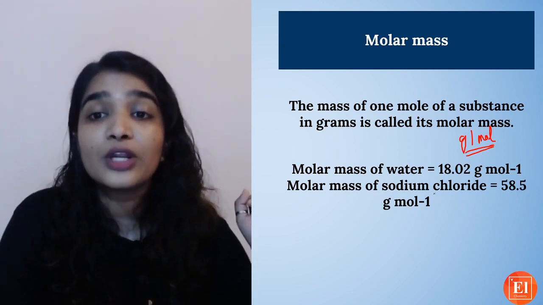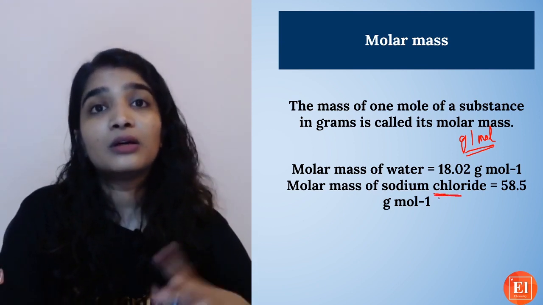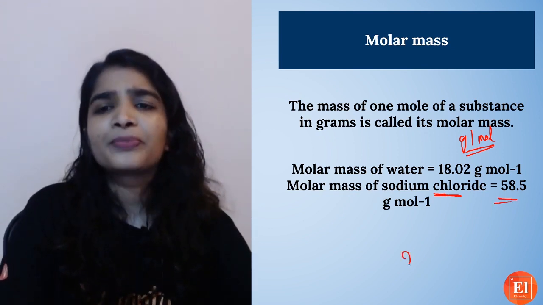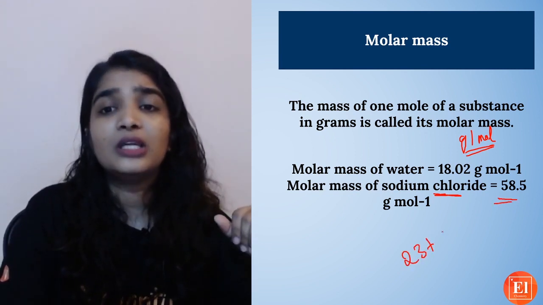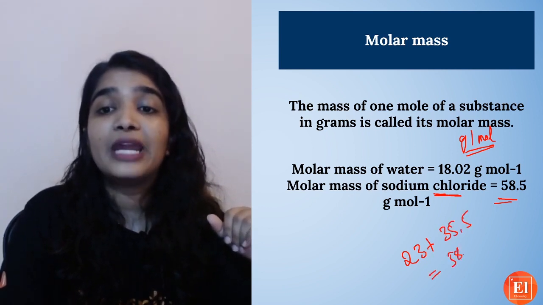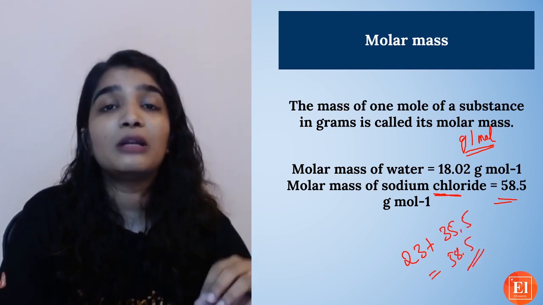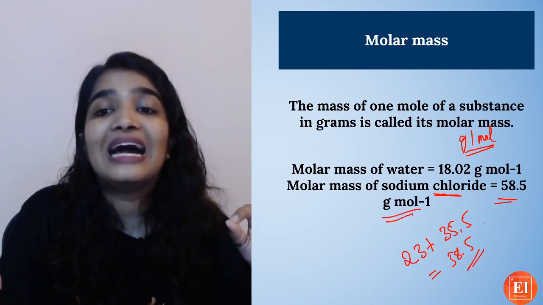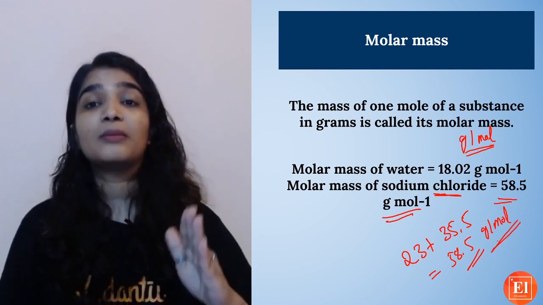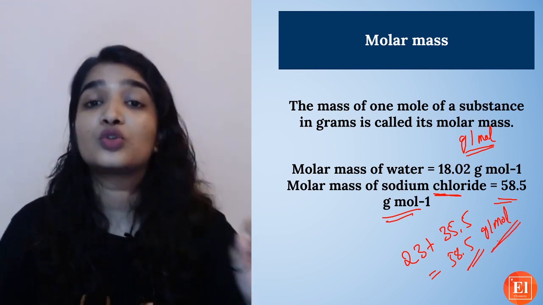And the molar mass of sodium chloride, this is a formula unit, right? So it is 58.5. How did we get 58.5? Sodium's atomic mass is 23, plus chlorine's atomic mass is 35.5. So I got 58.5, which is the formula unit mass. Just add the unit gram per mole. This will be the molar mass of 1 mole of sodium chloride.